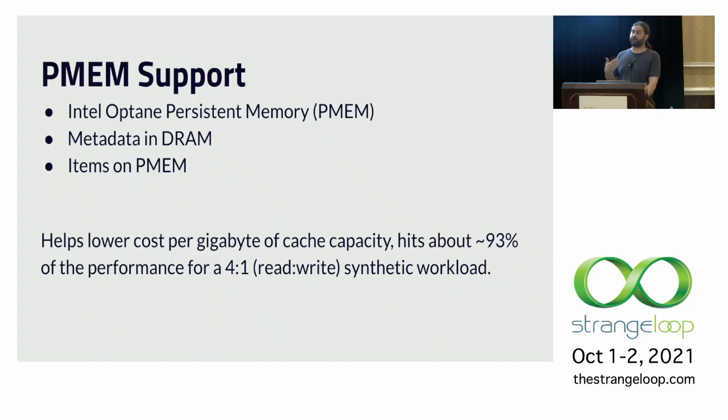So it actually presents itself like a block device, but it doesn't go through the page cache of the system at all. So yeah, it winds up being pretty efficient to access it. And we're able to split these things so the metadata lives in DRAM still, but the bulk item storage is on persistent memory. And this helps us really lower the cost per gigabyte for the cache capacity.